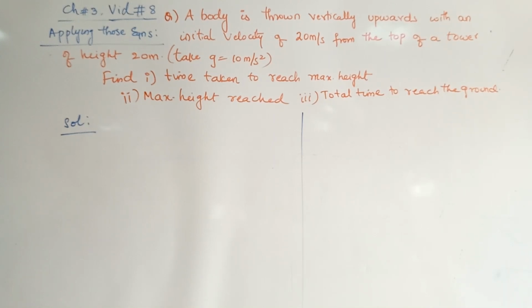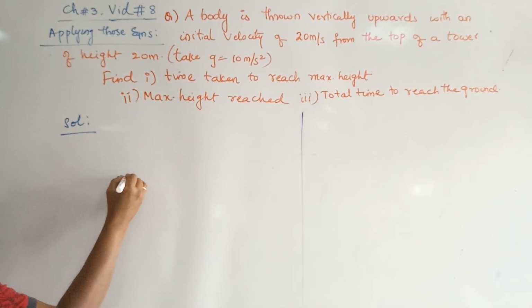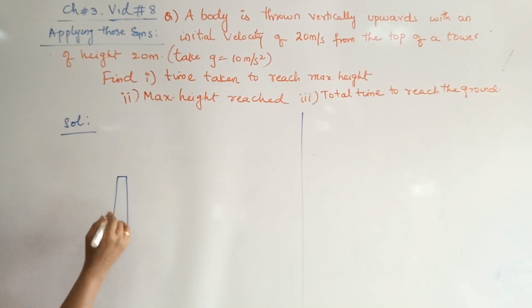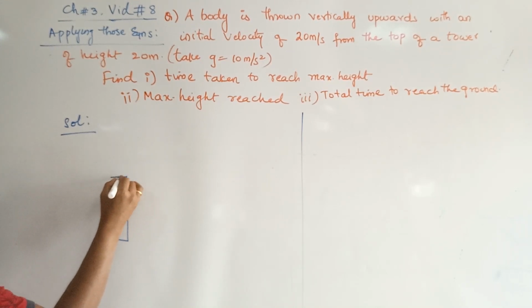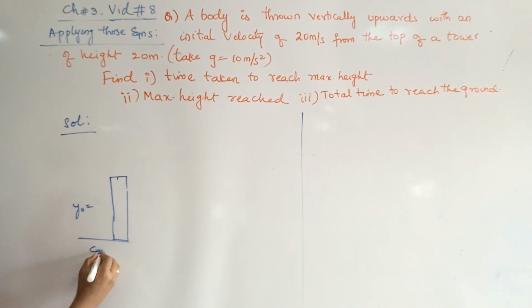First, analyze the situation. Earlier you threw from the surface of the earth. Now an object is thrown from the top of a tower. Let me show you that in the form of a figure. Let us suppose this is the building where the incident is taking place, where I suppose this value as y0. This is the surface of the earth.